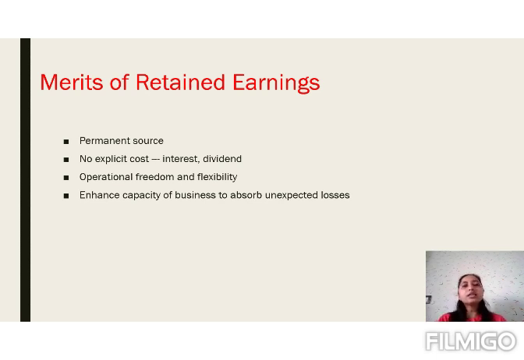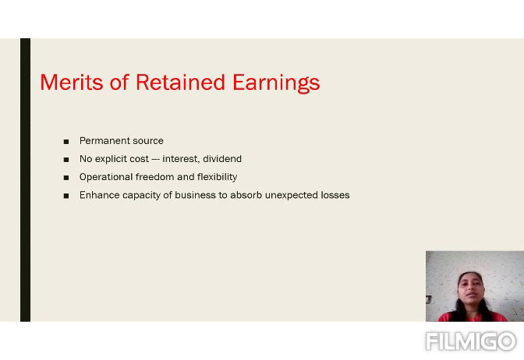First of all, retained earning is a permanent source of finance. Permanent source means what? The company doesn't have to make repayment to anyone. The company can utilize this retained earning till the time of winding up or liquidation of the company.